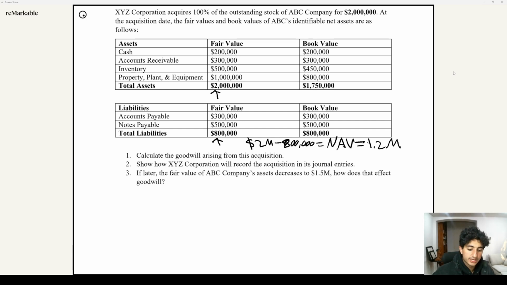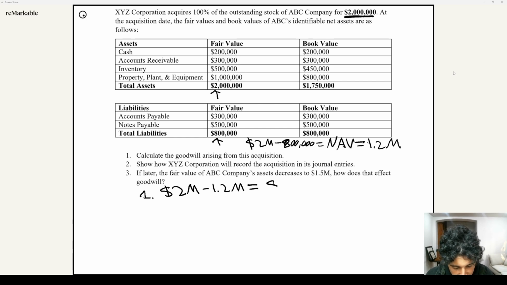Then we need to look at what we purchased the company for. It says right here, we purchased it for $2 million. So for number one, we purchased it for $2 million in cash, but the net asset value of the company that we purchased is $1.2 million. $2 million minus $1.2 million leaves us with a goodwill of $800,000.